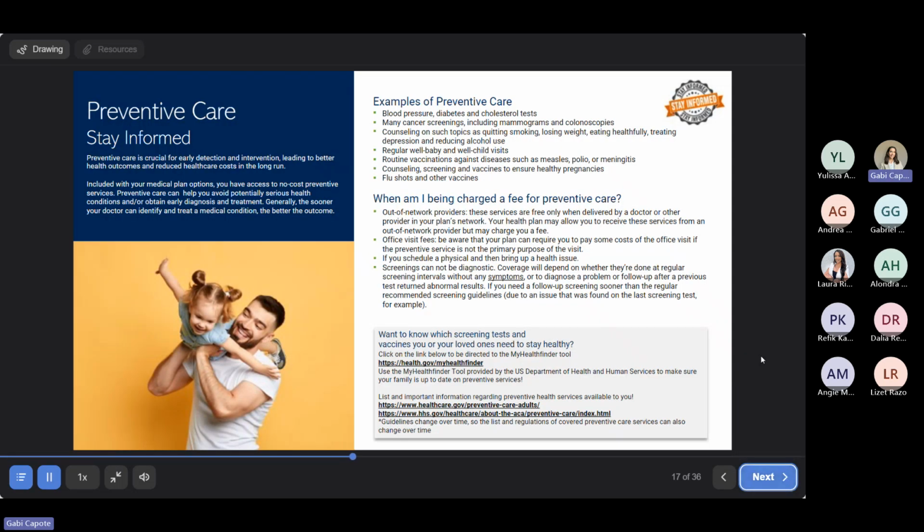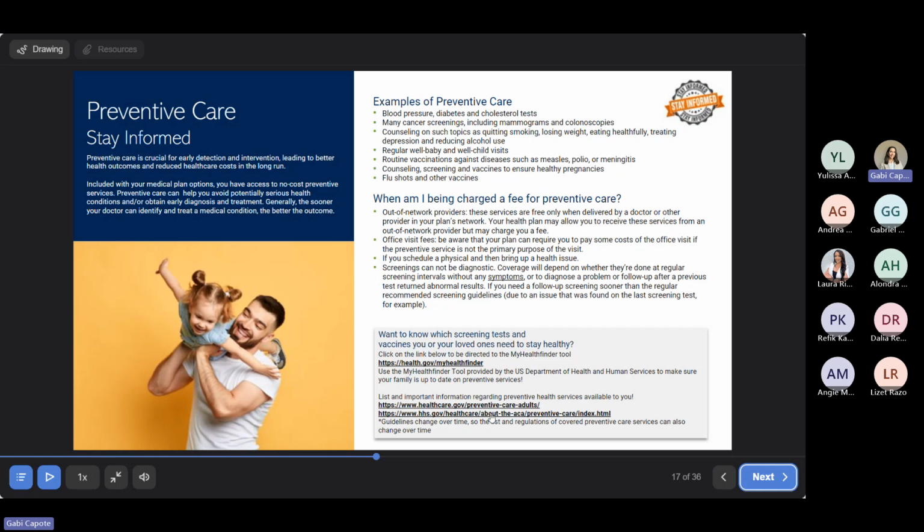So here we have a page going over the importance of preventative care and some additional information on that. We really want to emphasize the importance of getting your regular checkups, getting your labs, and making sure that you're going to all of your appointments, because the earlier that you catch anything that might potentially be happening, it is not only much easier to treat, it's a lot lower in cost to treat. So those are two really big things that make it important to always get your checkups.